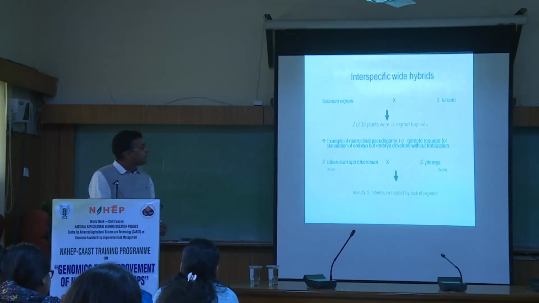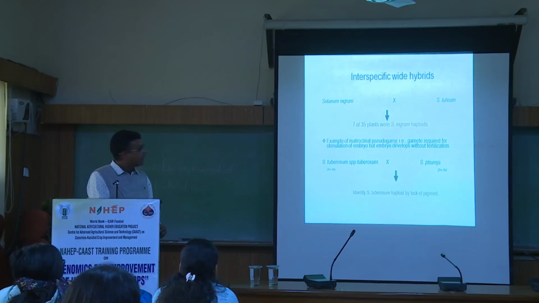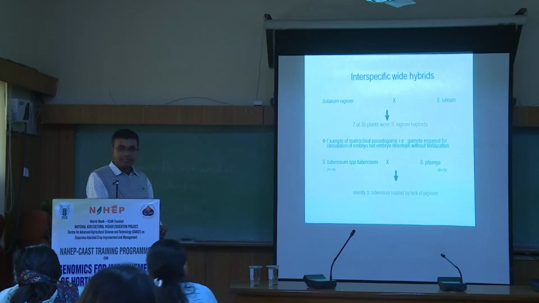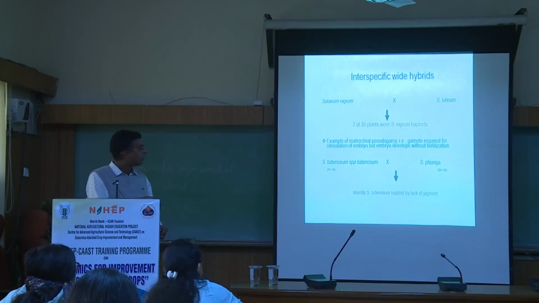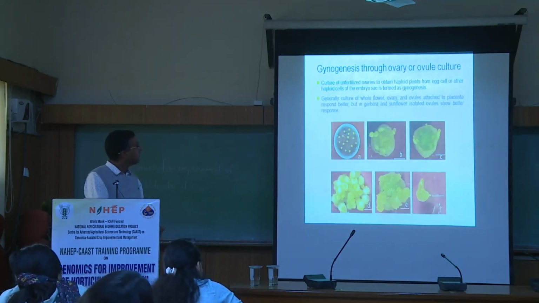Then these are some of the examples in vegetable crops using wide hybrids, like Solanum nigrum when it is crossed with Solanum luteum, because they are not crossable with each other. But the pollen of Solanum luteum induces the process of fertilization, and you will get some haploids from Solanum nigrum. Likewise, Solanum tuberosum when it is crossed with Solanum phureja, at CPRI some work has been done, and they have developed Solanum tuberosum haploids by crossing it with Solanum phureja. These are the two successful examples in vegetable crops using wide hybrids for development of double haploids.